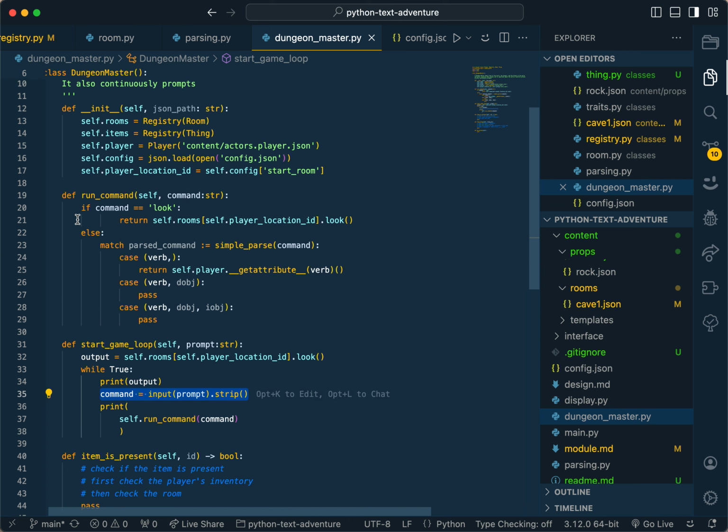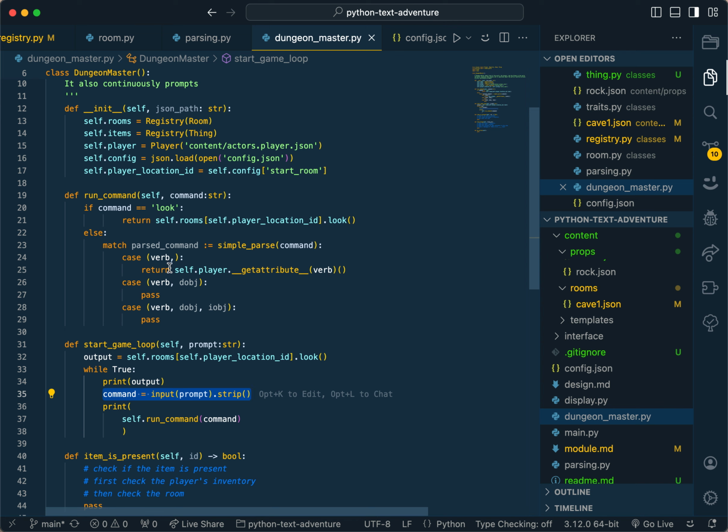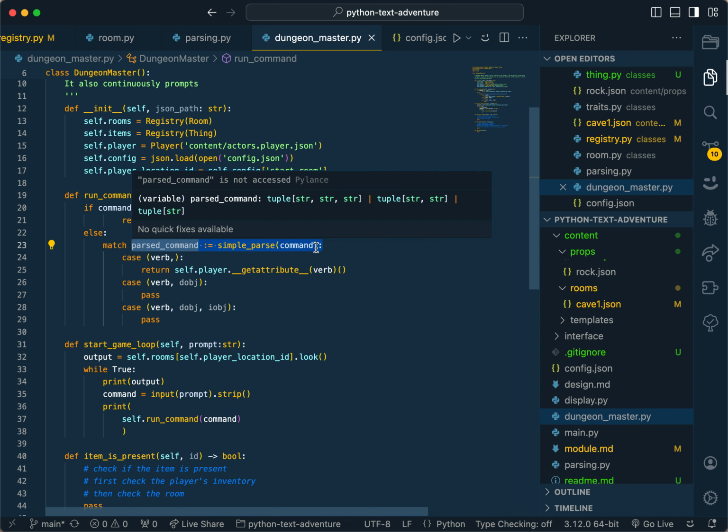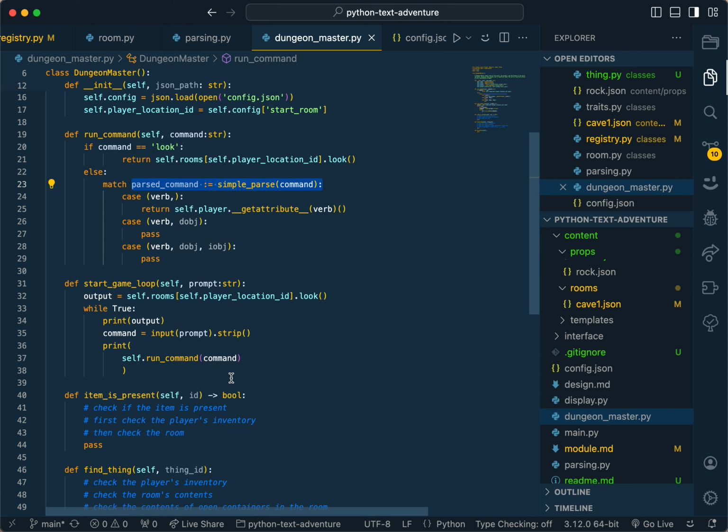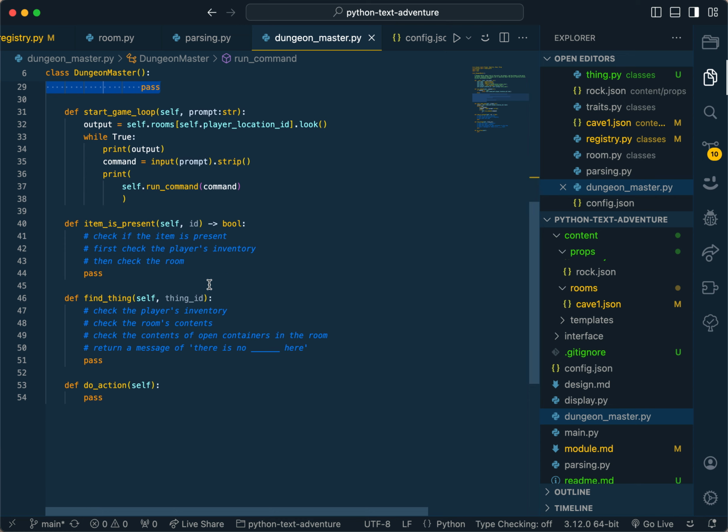Let's see, when we run the command. Oh, right. When we run the command, we parse the command with simple parse. And run commands then should run any logical functions that it needs to on the object. Yet to implement is an item is present and a find thing. So item is present. Wait a second. These are the same thing.